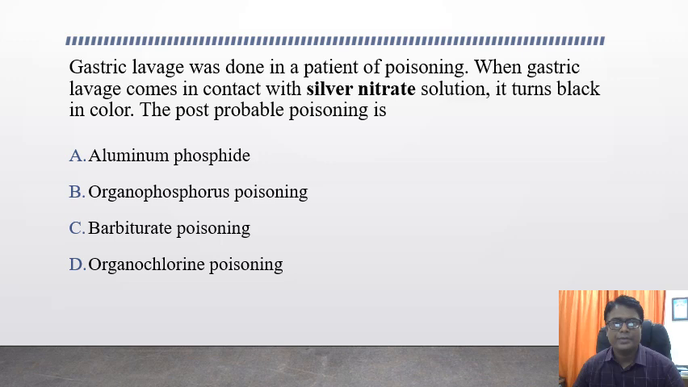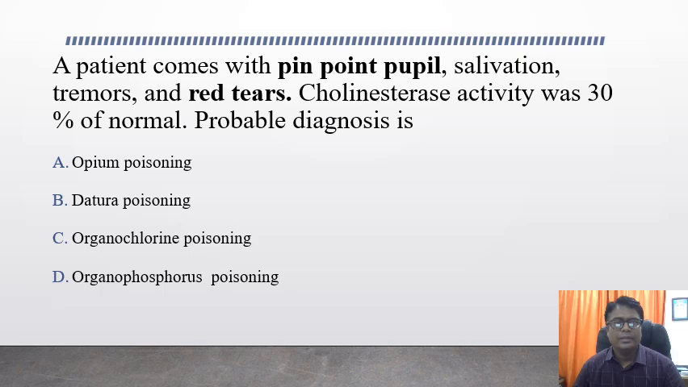Gastric lavage was done in patients of poisoning. When gastric lavage comes in contact with silver nitrate solution, it turns black in color. The most probable diagnosis is, the options are aluminum phosphide, organophosphorus poisoning, barbiturate poisoning, and organochlorine poisoning. What is the answer? The answer for this question is aluminum phosphide. The silver nitrate test is used for detection of aluminum phosphide, wherein the paper becomes black due to formation of phosphine.